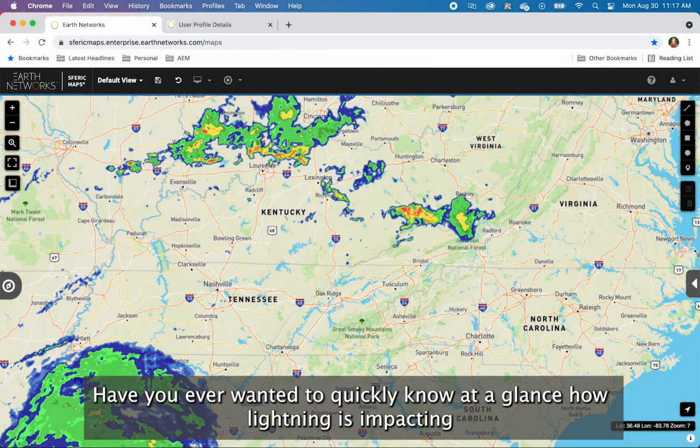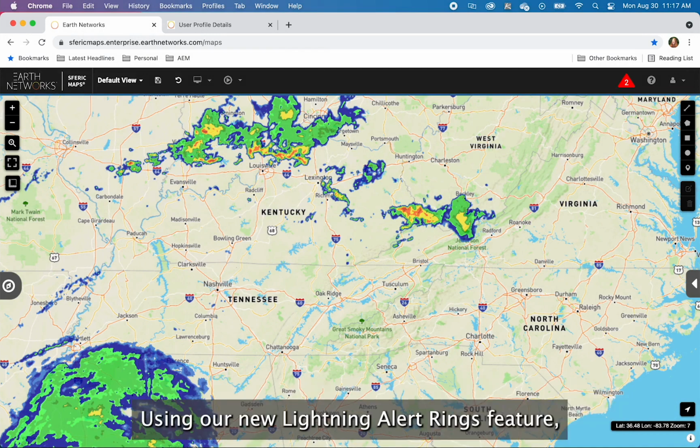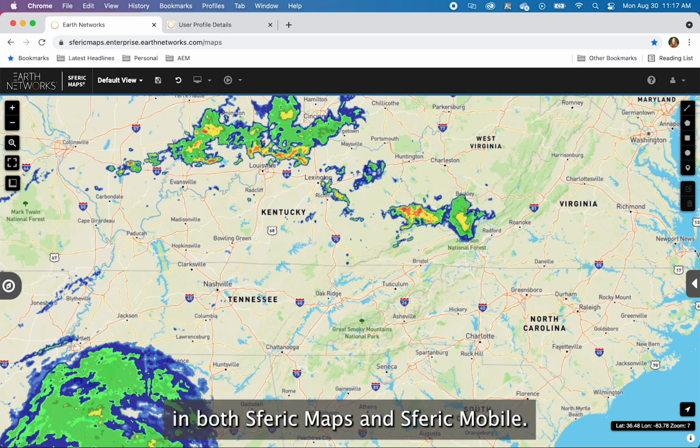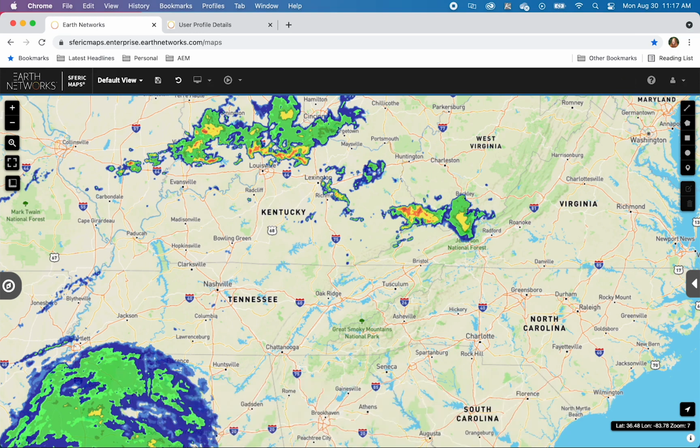Have you ever wanted to quickly know at a glance how lightning is impacting your operations? Using our new Lightning Alert Rings feature, you can easily see the lightning detection threats around each of your business locations in both Sferic Maps and Sferic Mobile.